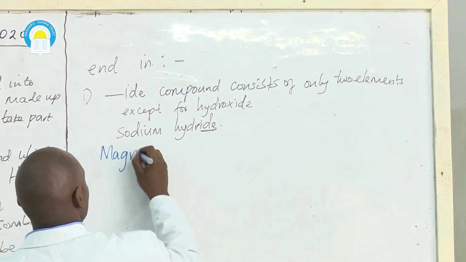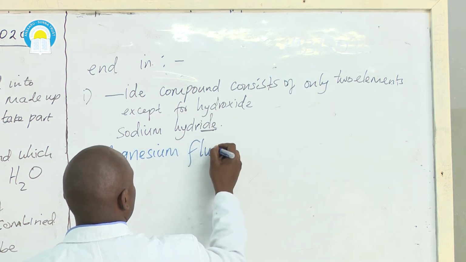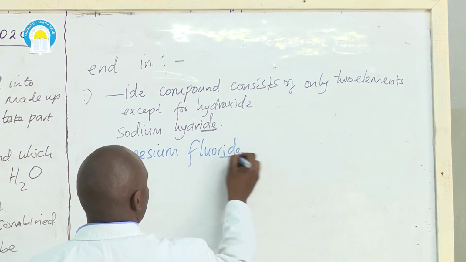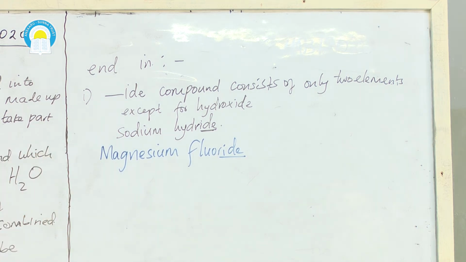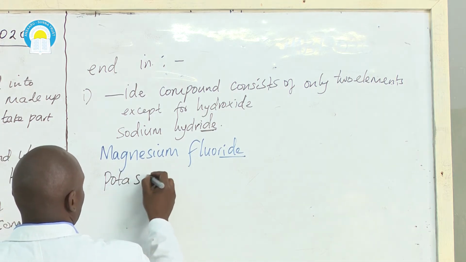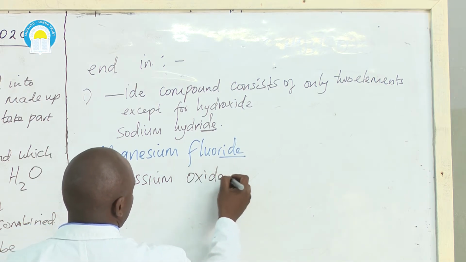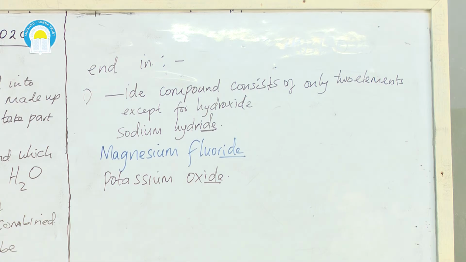Magnesium fluoride ends in IDE, so it contains magnesium and fluorine. Potassium oxide contains potassium and oxygen.